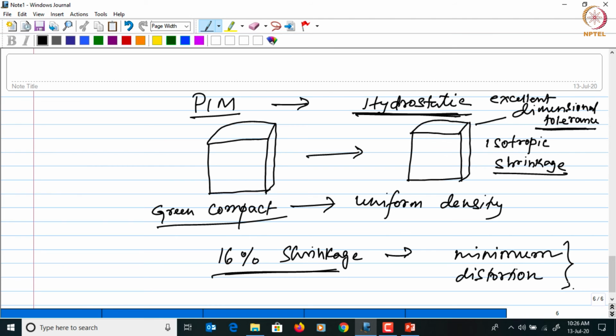This is due to the fact that the density is uniform and therefore the shrinkage is also uniform, and so the dimensional changes are also uniform across the compact, and therefore the distortion is minimum, right? So this is how you can see how the compaction method will also influence the dimensional control during the sintering process.